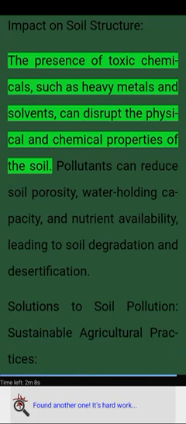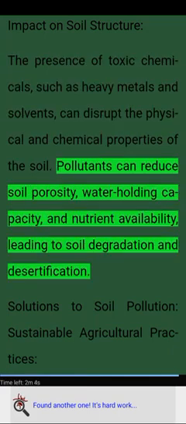Impact on soil structure. The presence of toxic chemicals, such as heavy metals and solvents, can disrupt the physical and chemical properties of the soil. Pollutants can reduce soil porosity, water holding capacity, and nutrient availability, leading to soil degradation and desertification.